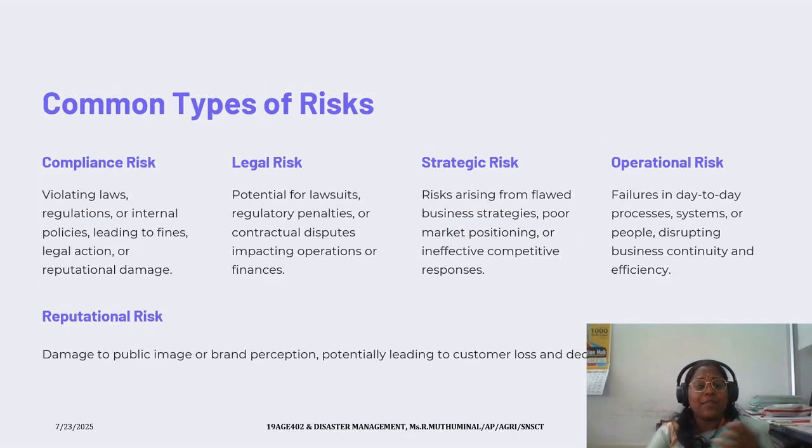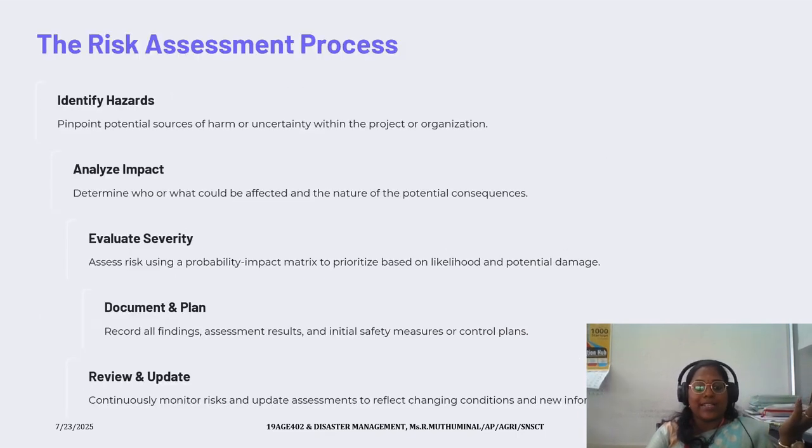Some of the types of risk are compliance risk, legal risk, strategic risk, operational risk, and reputational risk. Here, if the risk hazard happens, we have to classify these kinds of risk under these five categories, so that we can identify what is going to be the potential source of harm, and then we can eradicate the major cause from happening.